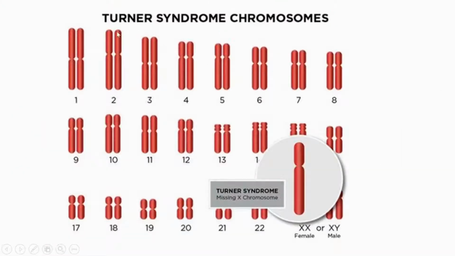I will show you, the example is Turner syndrome, and here we can see the normal condition. Turner syndrome means missing of an X chromosome, in a female, or in a male, in either of these cases, a single X chromosome is missing. That is the condition. Turner syndrome, missing of an X chromosome. Actually 2 X are required here, but instead of the required 2, that patient has only 1 X chromosome.